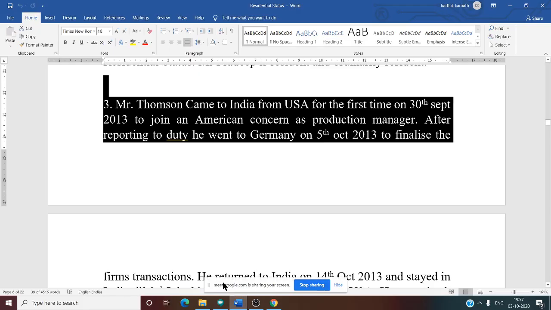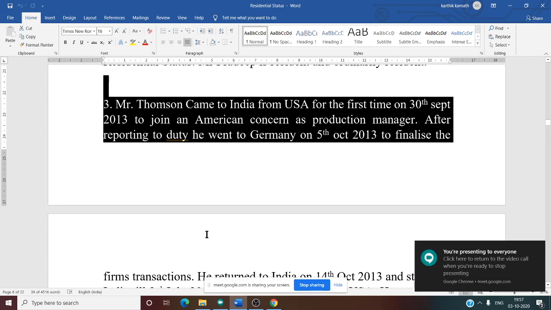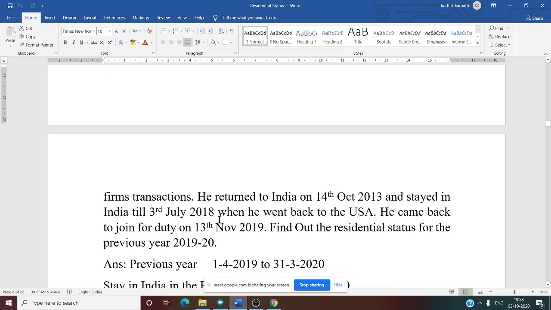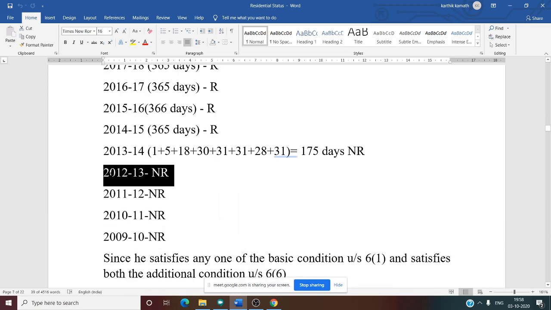So now you see, why have we written the last 4 years as NR? Can you tell me? He returned on 30th September. First time he came to India on 30th September. Before that, he was not there in India.